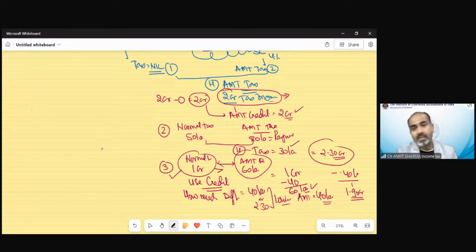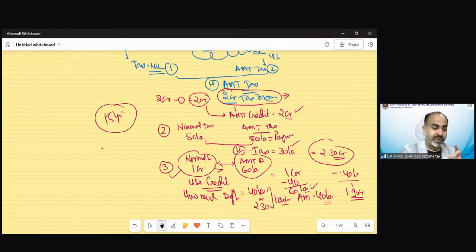So even if in the fourth year, normal income tax is higher and AMT tax is lower, up to the amount of difference of that tax, you can claim the credit of the AMT credit which has been paid by you earlier. And this has a 15-year benefit. So for the next 15 years, you can take the benefit of this AMT credit. If the 15 years have elapsed and you are not able to take the benefit of AMT credit, then there would not be any AMT credit.